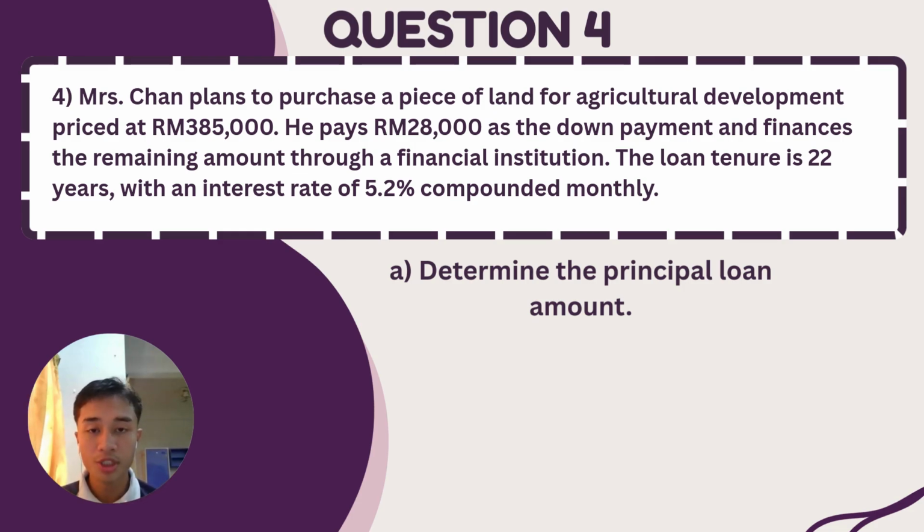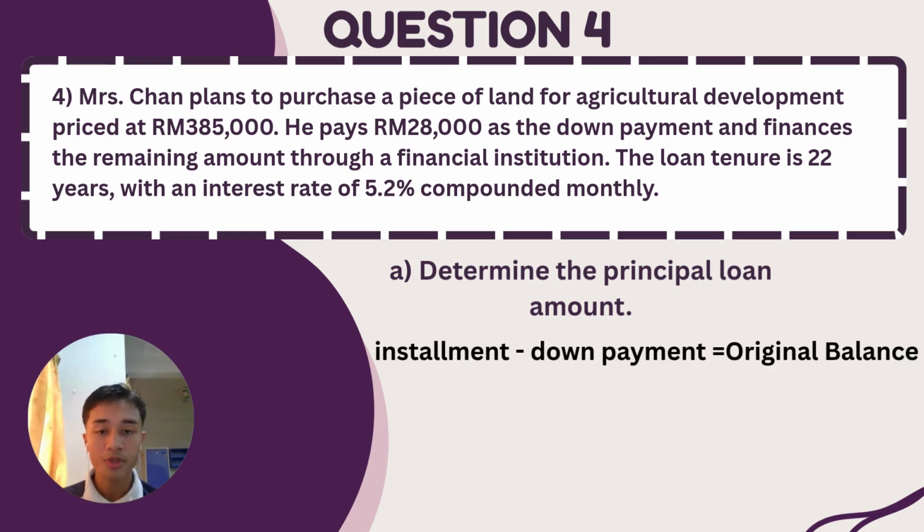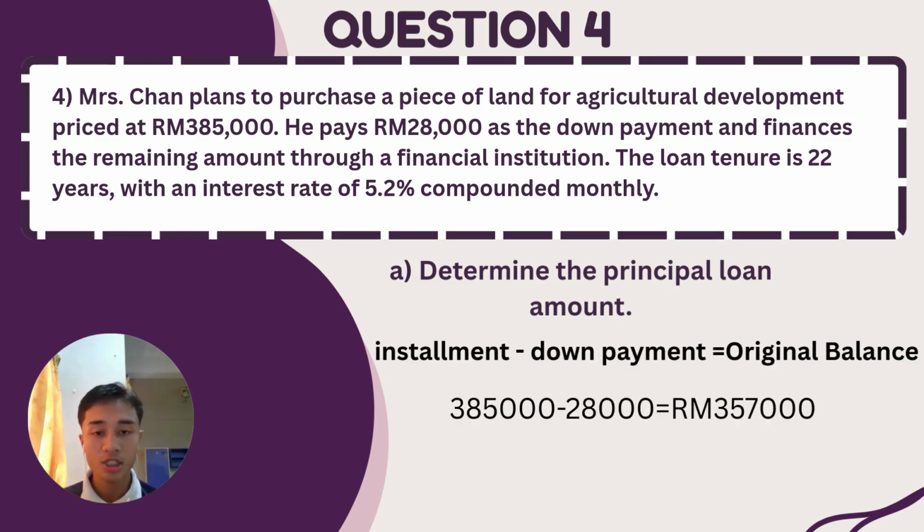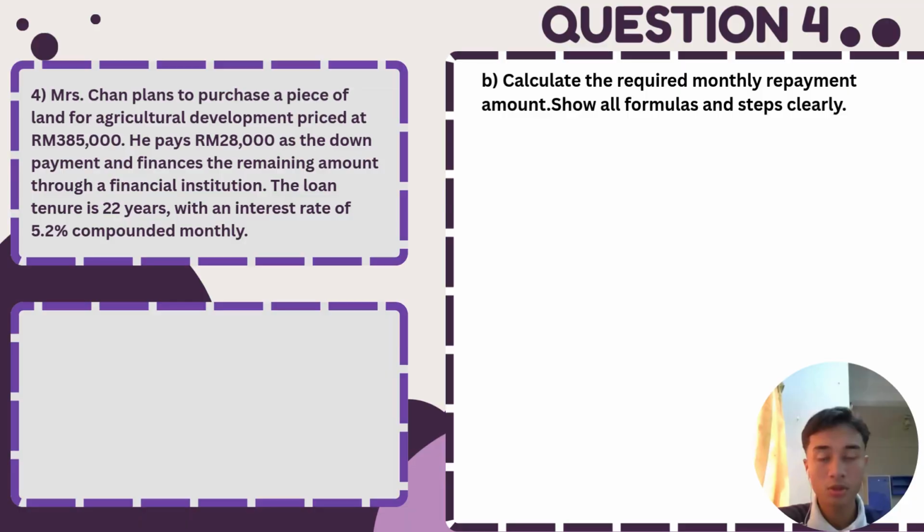Mrs. Chan plans to purchase a piece of land for agricultural development priced at 385,000. She pays 28,000 as the down payment and finances the remaining amount through a financial institution. The loan tenure is 22 years with an interest rate of 5.2% compounded monthly. Question A. Determine the principal loan amount. 385,000 minus 28,000 equals the original balance, which is 357,000.